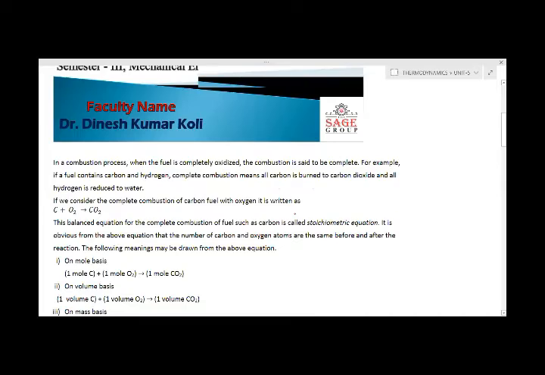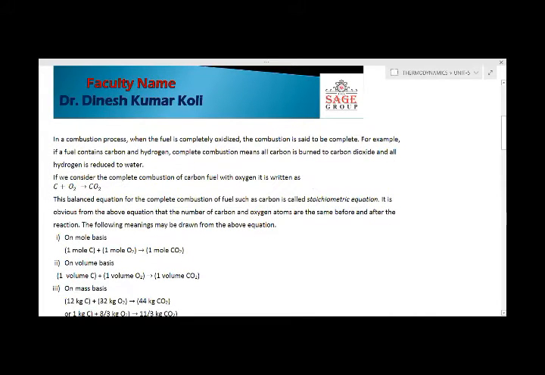Already in our last class we have discussed complete combustion, and as we know, in reactive mixtures it is very important to know what combustion is and how complete combustion occurs. In a combustion process, when the fuel is completely oxidized, the combustion is said to be complete. Because there is a reaction of some elements with oxygen, that reaction is called combustion.